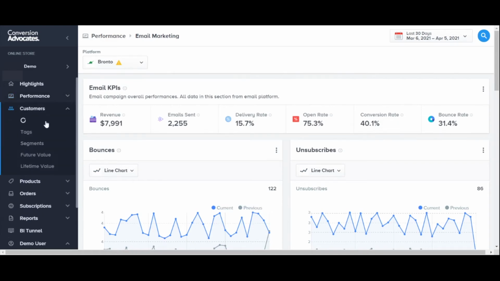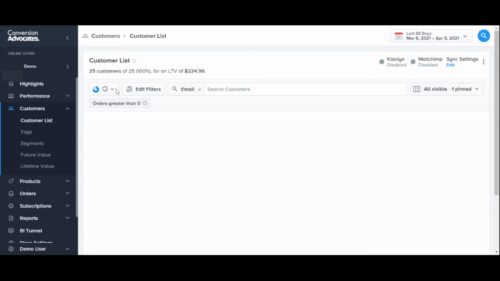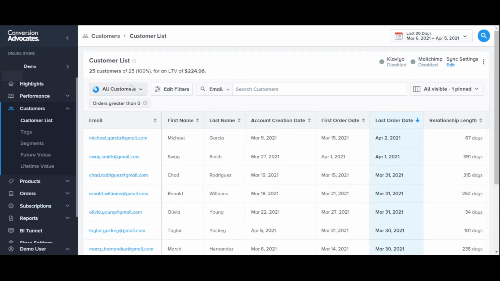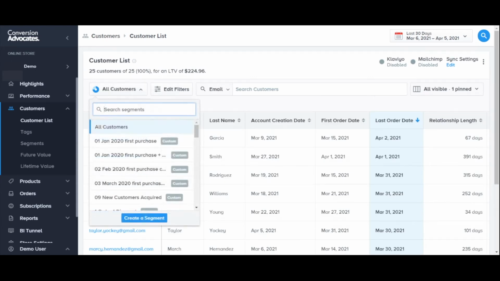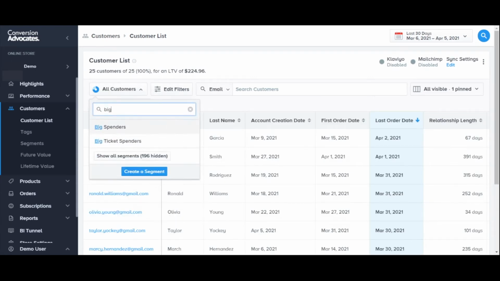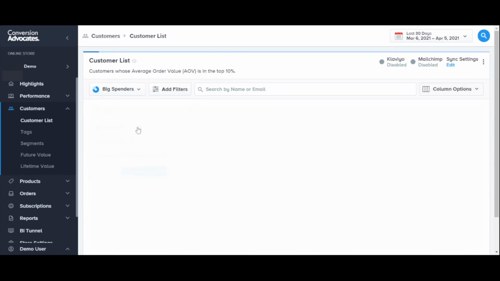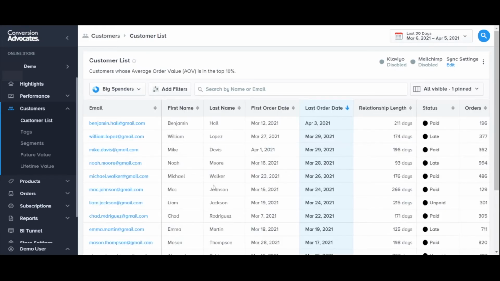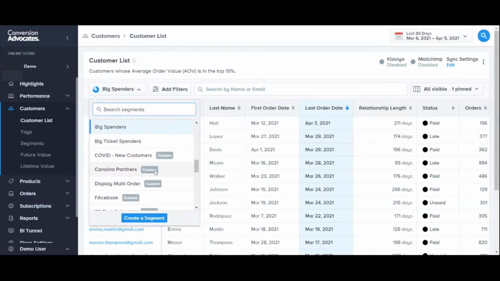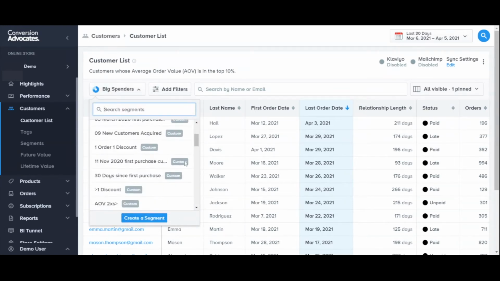Within the customer section, there are segments of everything you could ever want to know about your customers. So for example, if I want to know who my biggest spenders are, we can pull up that list very quickly. So this can help me create an email marketing campaign for only my biggest spenders that are more likely to buy at higher rates or higher purchase items. We can segment our customers in really powerful ways.